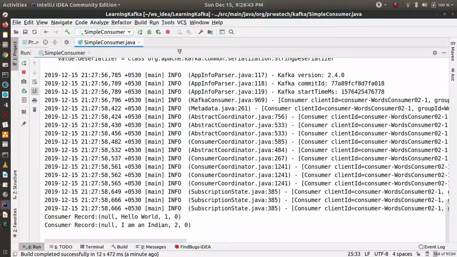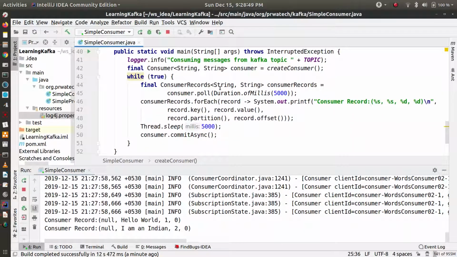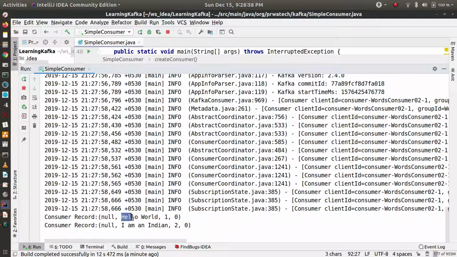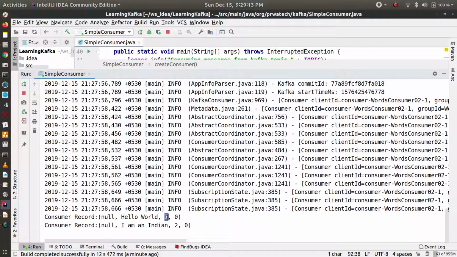Okay, so now let's go through the code. So this is the key, this is the value, and this is the topic. This is the broker, right? Let me check the code what I have put. Okay, this is the partition. There are three partitions, like 0, 1, 2. So this is the partition, and this is the offset. Offset is the sequence of messages in that partition.